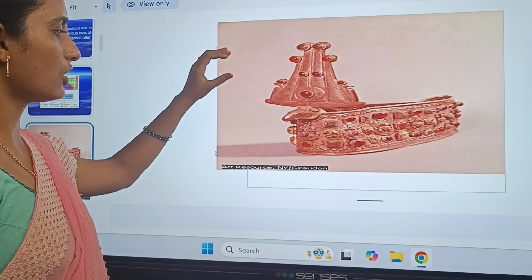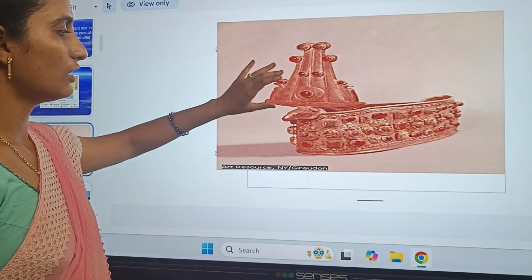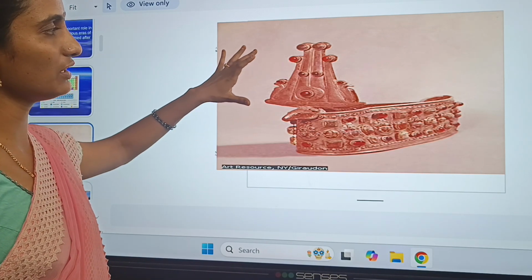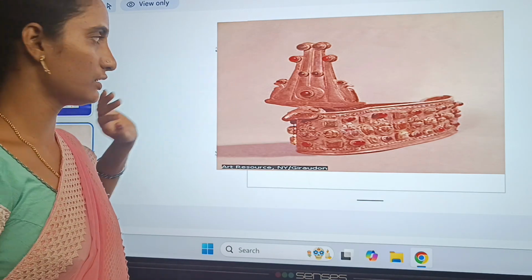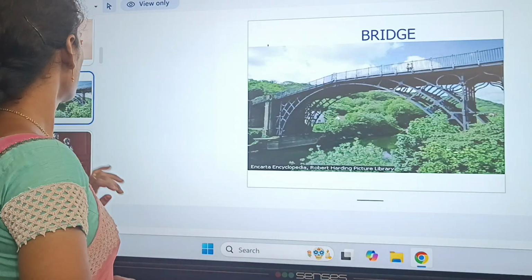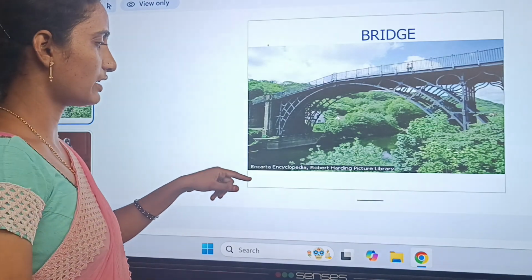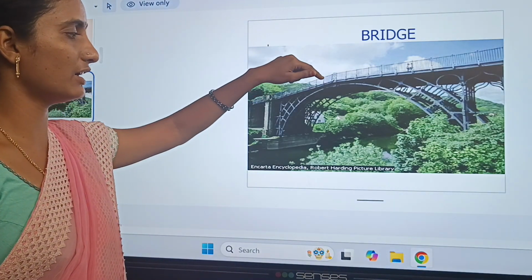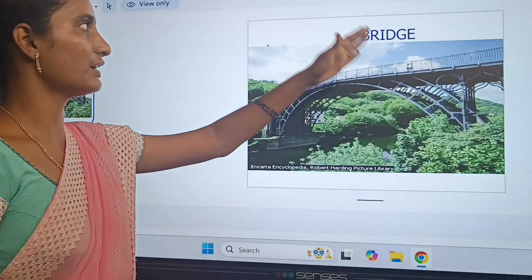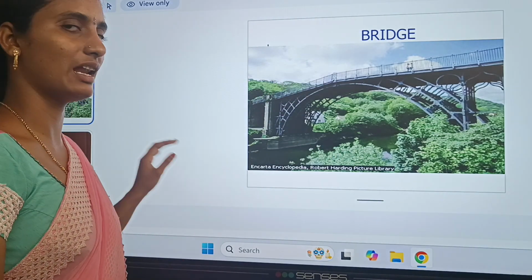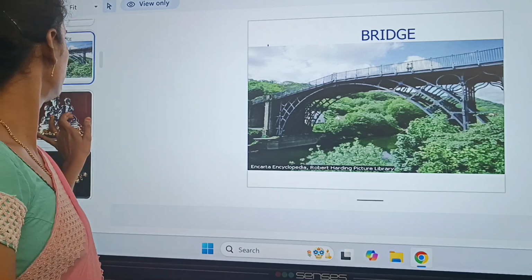See here what a result. Here are some of the metals, given in the picture representation. Next, the bridge, called the Encrad Encoladium robot handling picture in the laboratory. This is one type of bridge made with the help of metals.